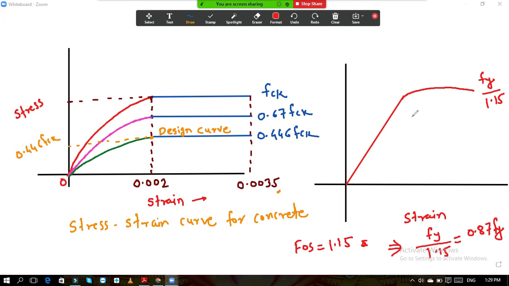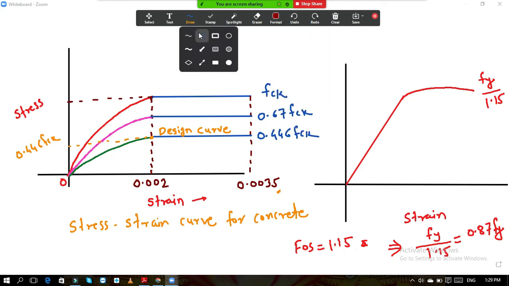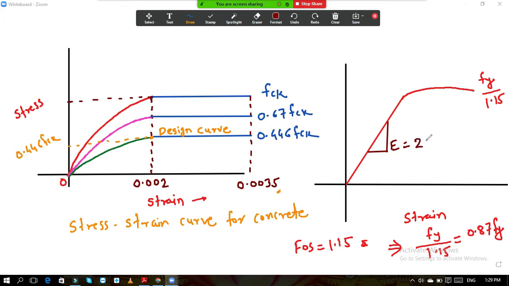On this graph, the important point is that here we will draw one line parallel to this. If you calculate the slope of this line, what does it give you? You have already done all this in SOM. The slope gives you Young's modulus E of steel, which we always take as 2 into 10 raised to 5 Newton per mm square. This gives you the value of E.